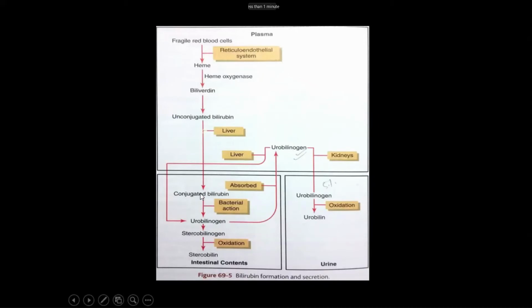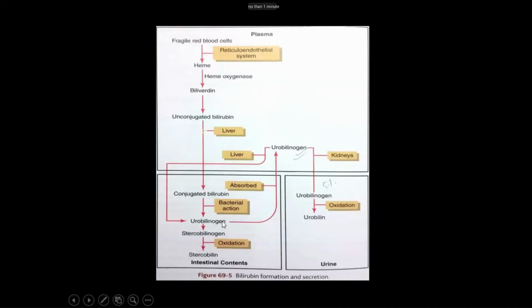In the duodenum, this conjugated bilirubin gets converted into urobilinogen by bacterial action. This is water soluble.